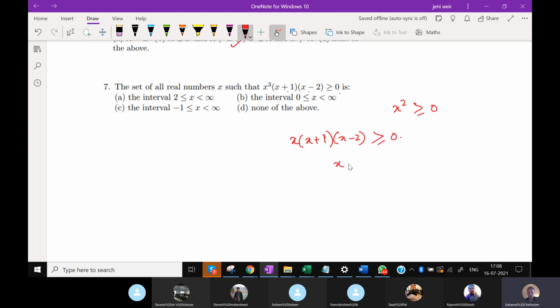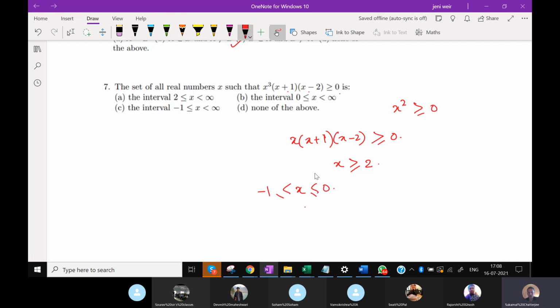So that means either x is greater than equal to 2. So if x is greater than equal to 2, then all the three terms will be positive. So therefore, this expression will be greater than 0. Or x has to lie between 0 and minus 1.